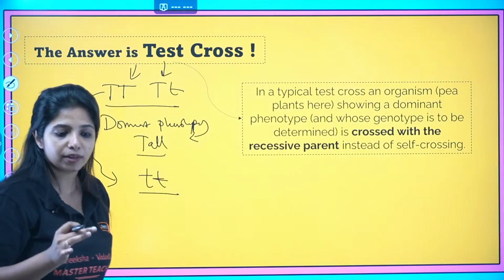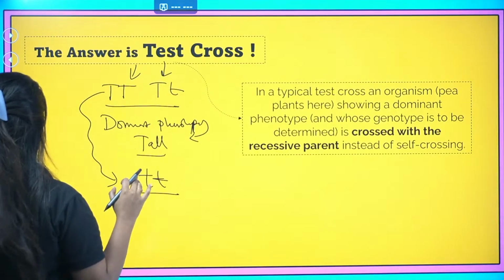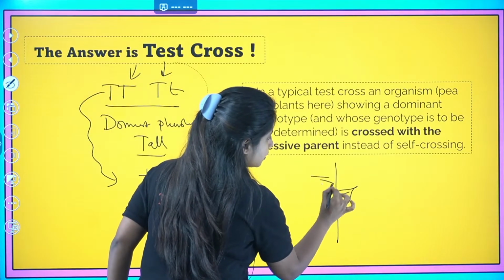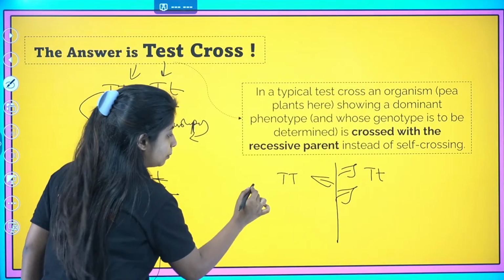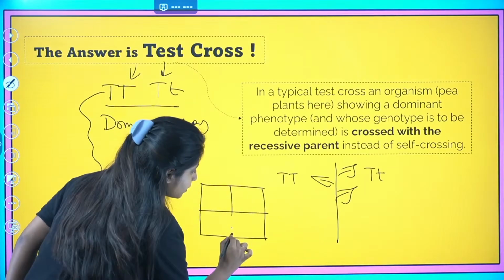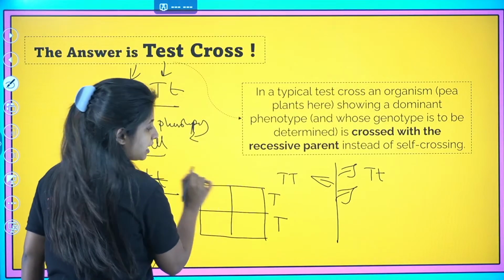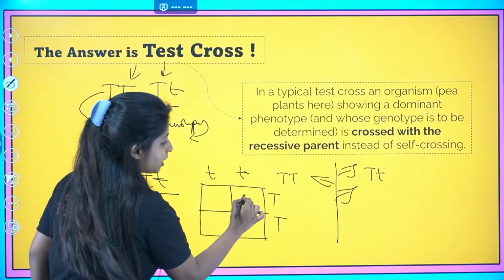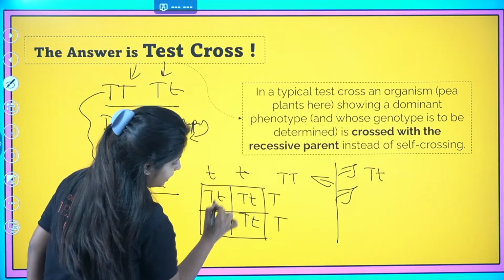This type of cross is known as a test cross, and you are going to understand its importance right now while I talk about it. Suppose over here, I do not know whether the plant is tall like this or like this, which is why I am going to do what Pavan is telling me. Test cross. I am going to take my plant, suppose the plant is like this, and I'm going to take the recessive parent plant like this. Okay, let me see what I get. When I cross them, I see all of them are going to be like this.